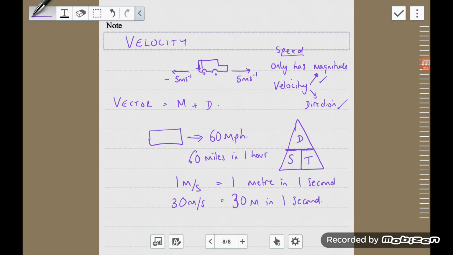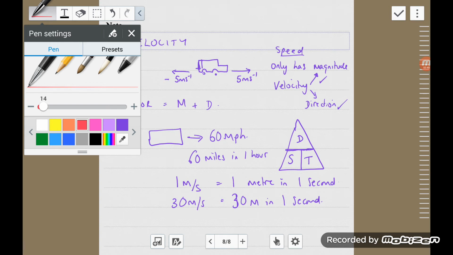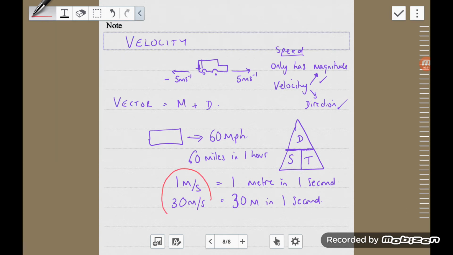Now, velocity really is that simple. It is a speed that an object is going in a certain direction, and it will be plus or minus. The last thing to say about velocity is this. This divide line there is the old-fashioned way of saying per second. But physicists write it as 1 meter per second to the minus 1. So the velocity unit is ms to the minus 1.